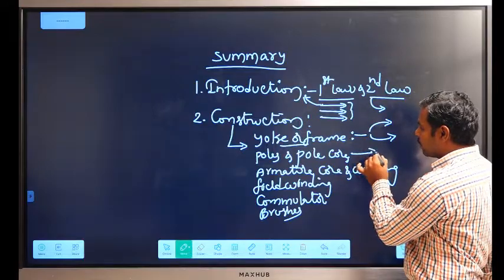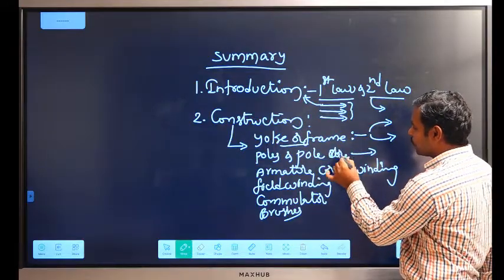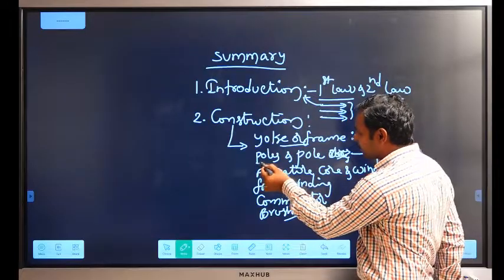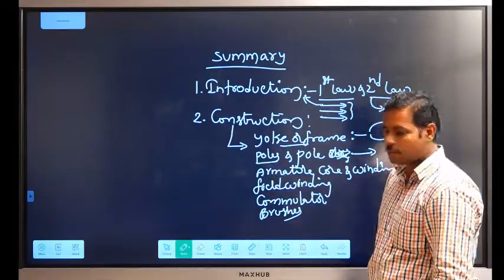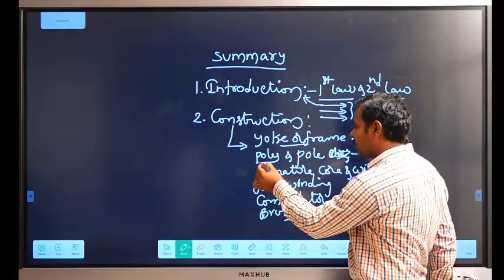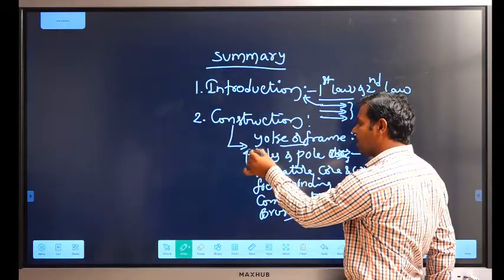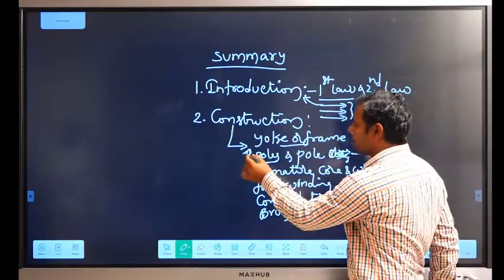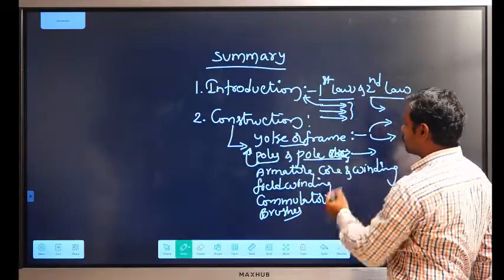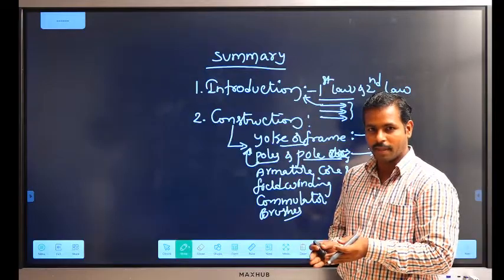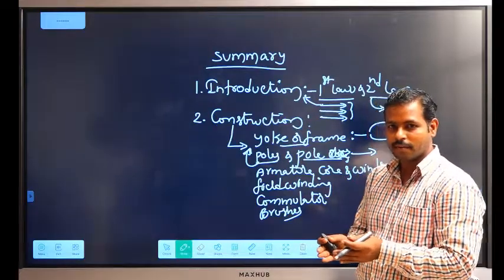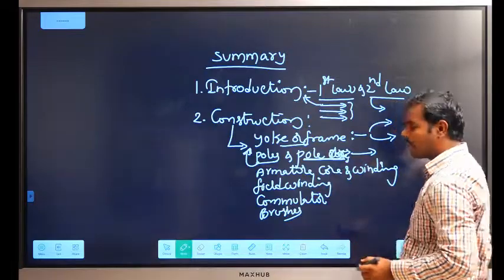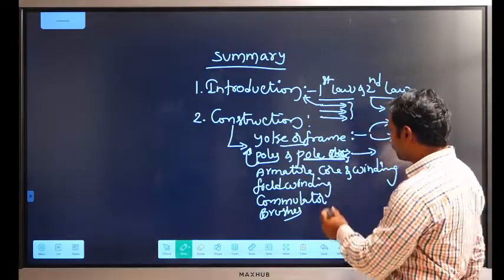Second is poles and pole shoes. Poles always carry the field winding, and are fitted to the inner surface of the yoke or frame with the help of bolts or welding. The pole shoe supports the field winding and provides uniform air gap flux between the poles.